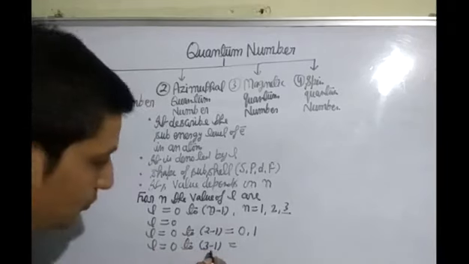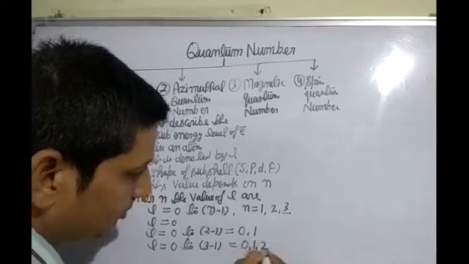So 3 minus 1 is equal to 2. So values are 0, 1, 2.